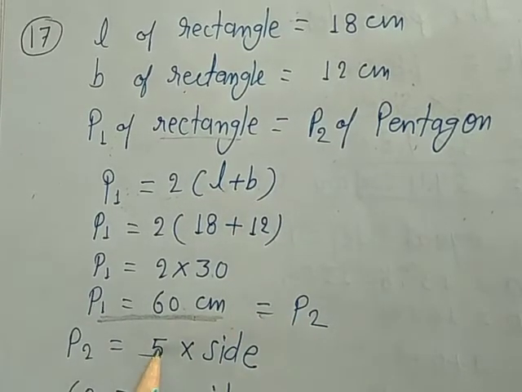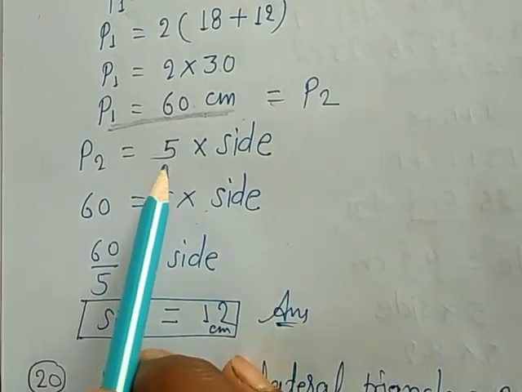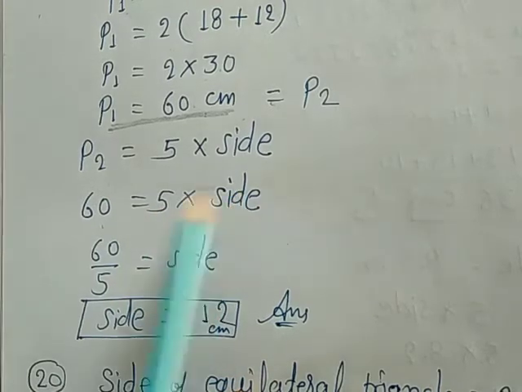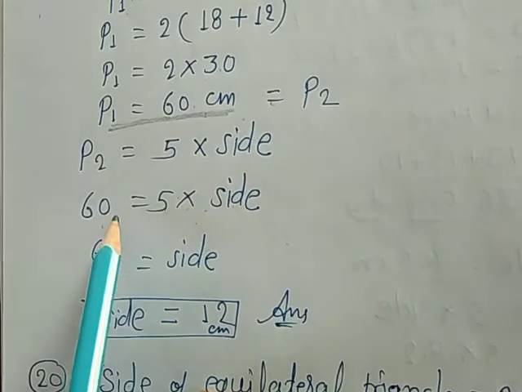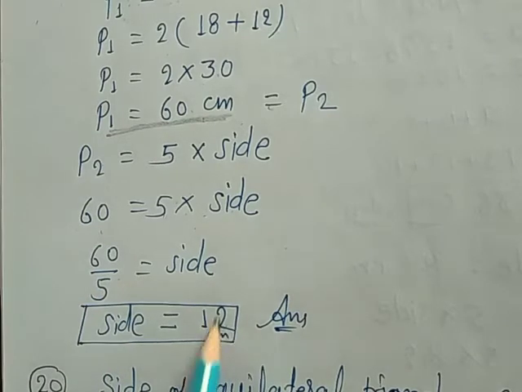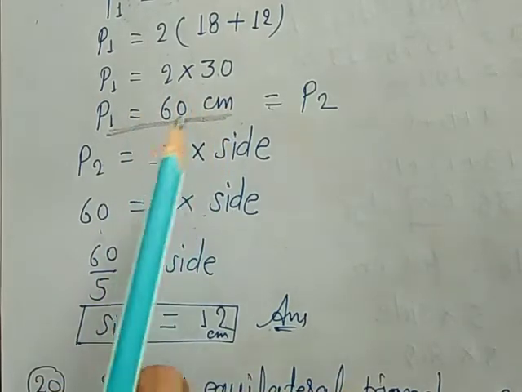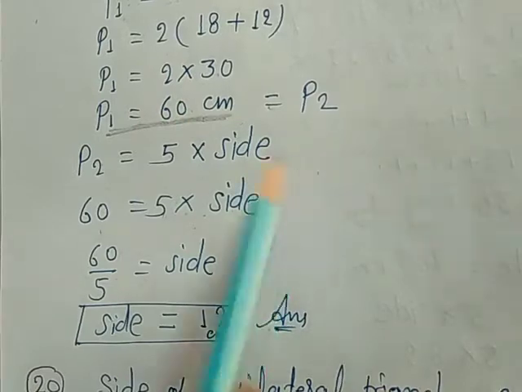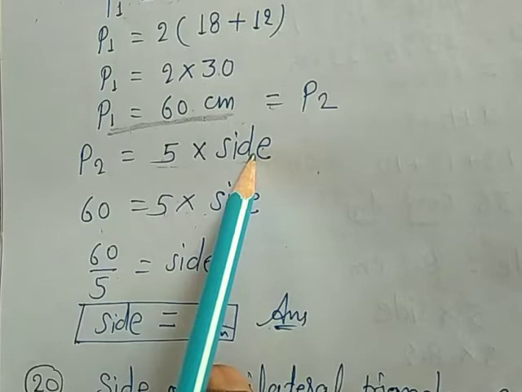Means P2 is 5 into side, and P2 we have found out already, that is 60 centimeter, equal to 5 into side. Then side will be 60 upon 5. 5 will be changed to the division, then side equal to 12, 5 twelves are 60, 12 centimeter. This is a very simple question. Simply first of all find out the perimeter of the rectangle. That perimeter of rectangle will be the perimeter of pentagon, 5 into side. This is the formula of perimeter of pentagon.